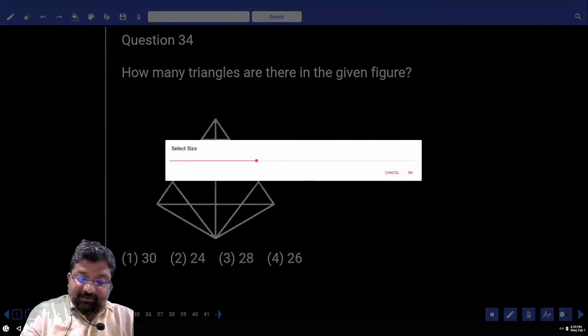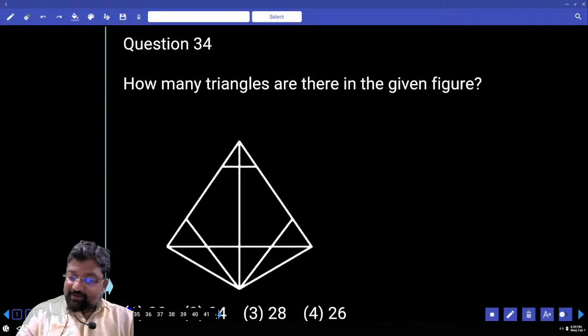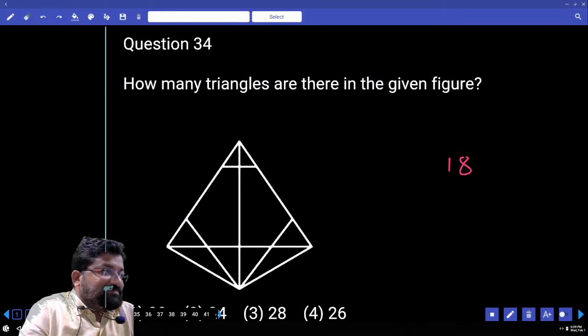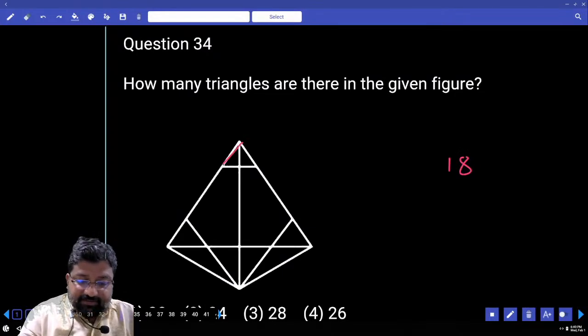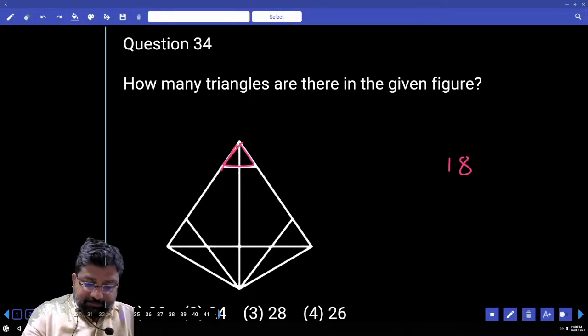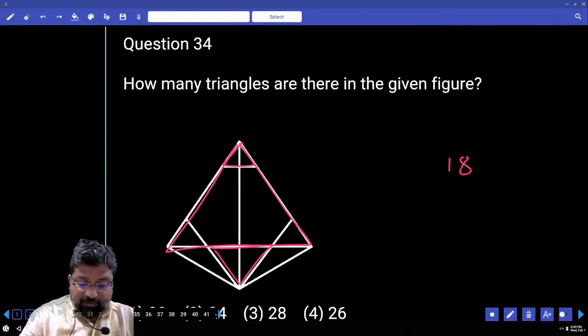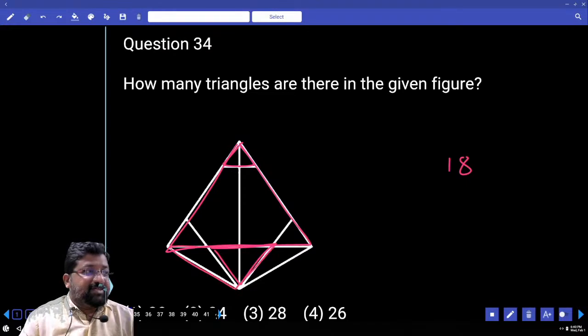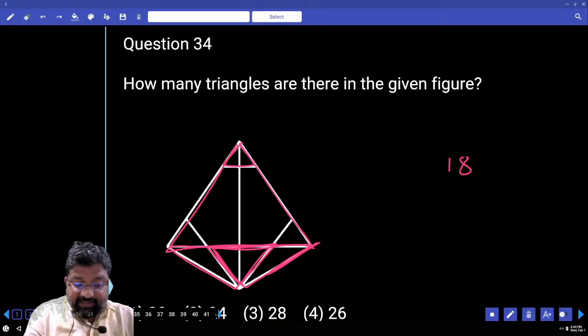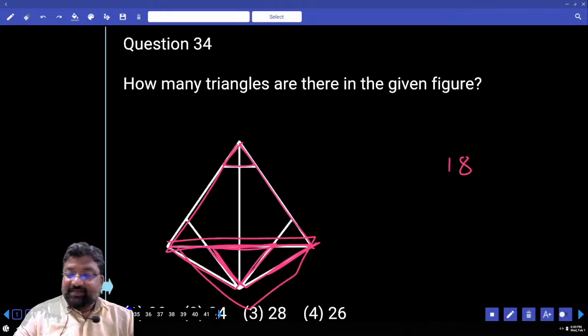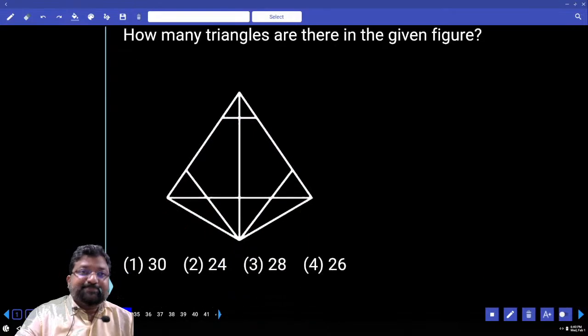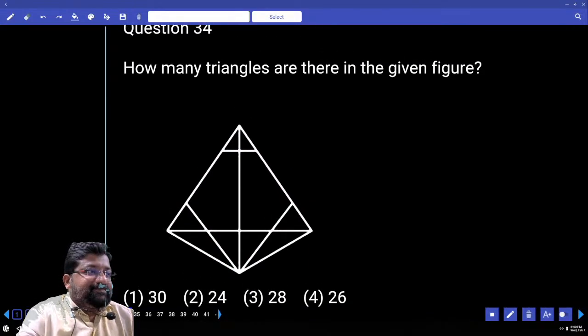9 plus 9, how much? 18. Already 18 are done. Now let's count the combinations. 1, 2, 3, 4, yes, 5, and this bigger one, 6. 18 plus 6, closed. Is this clear? This is how you do it.